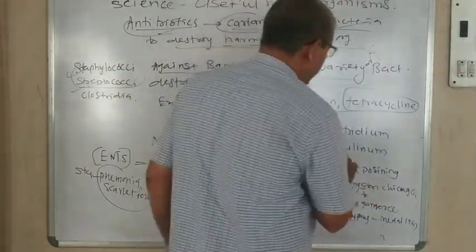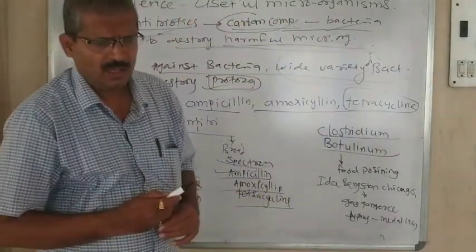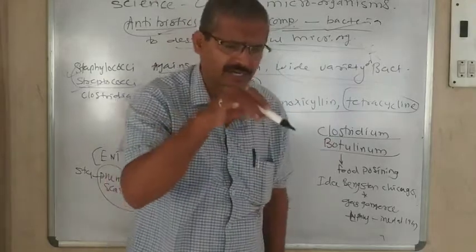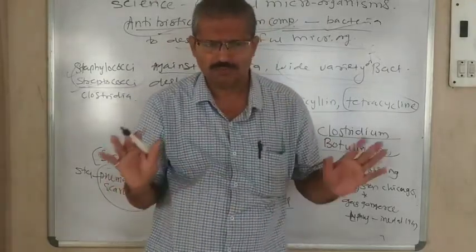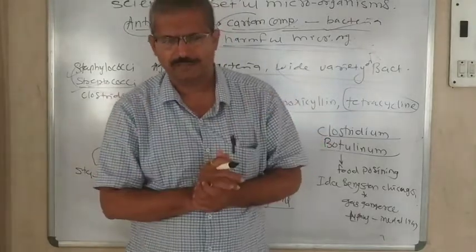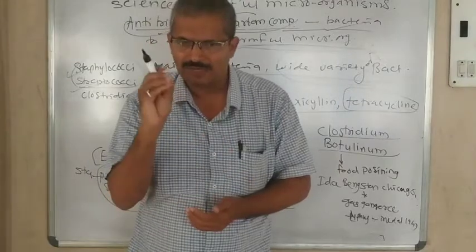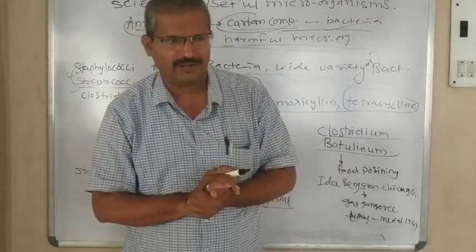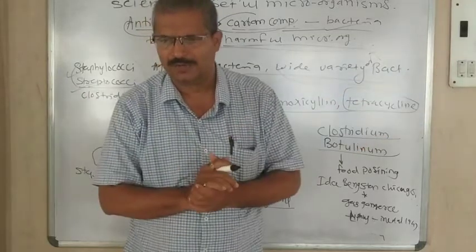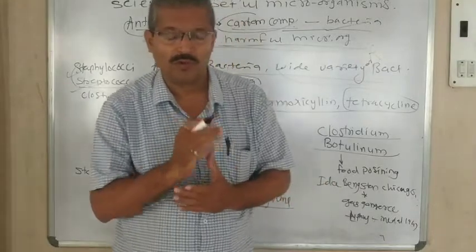The name of the bacteria is Clostridium botulinum. What happens if these Clostridium bacteria enter the food? Most of the time at social functions, when a feast is made on a larger scale, sometimes you have heard the news that food poisoning took place in a particular place. What is meant by food poisoning?